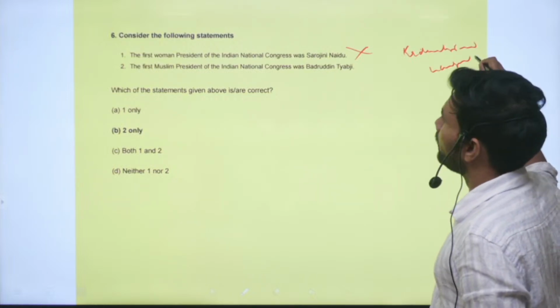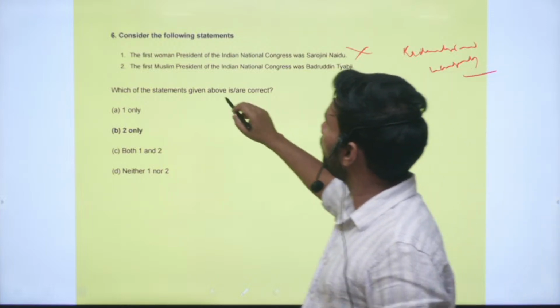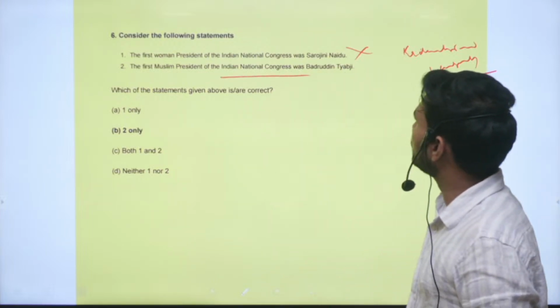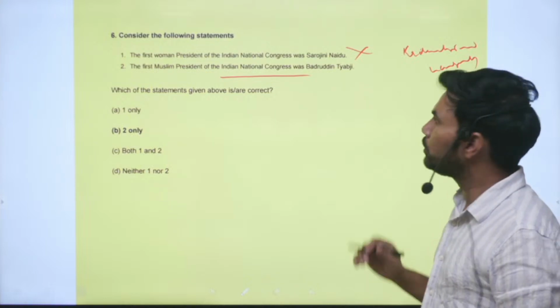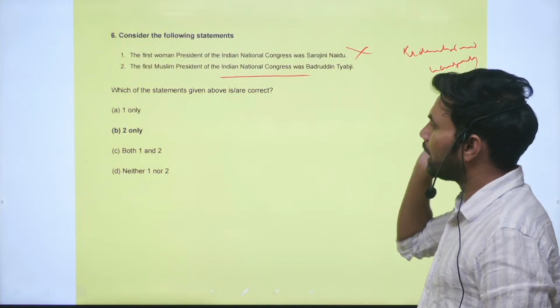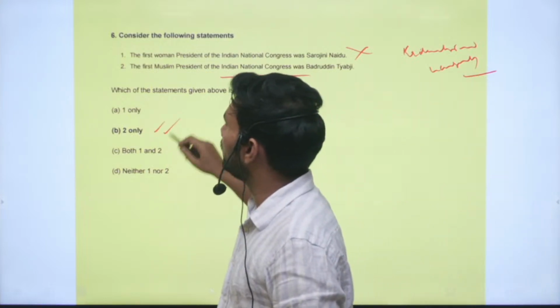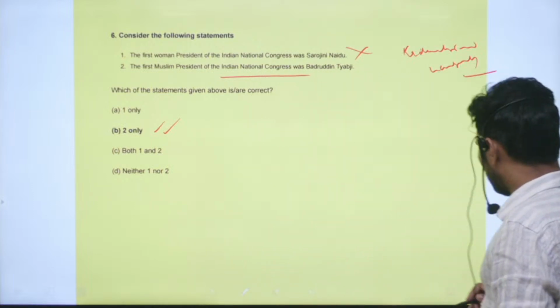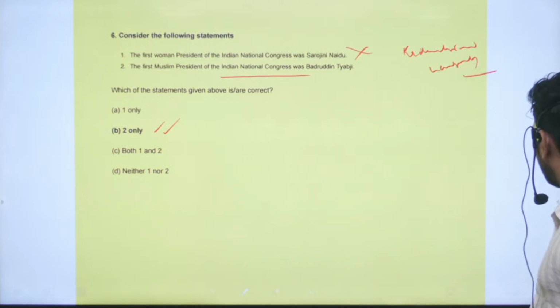Next is the first Muslim president of the Indian National Congress was Badruddin Tayyabji. This is a correct statement. The first Muslim president was Badruddin Tayyabji. Option B is the correct option.